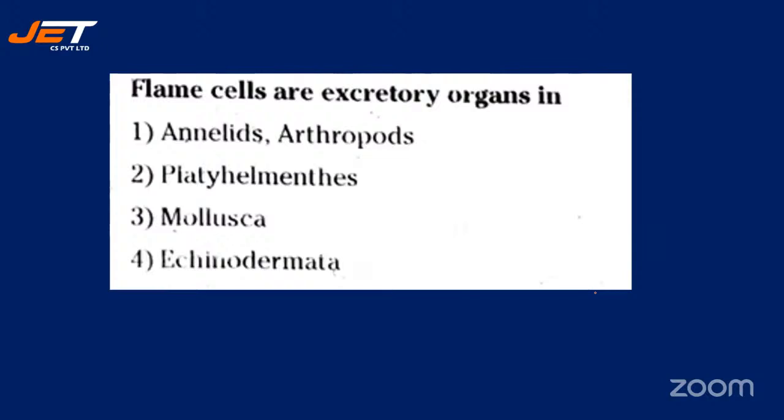Next question. Flame cells are excretory organs in. And your options are number 1, annelids and arthropods, number 2, platyhelminths, number 3, mollusca, number 4, echinodermata. The correct answer will be option 2, platyhelminths. Those who have selected option 2, they all are right.